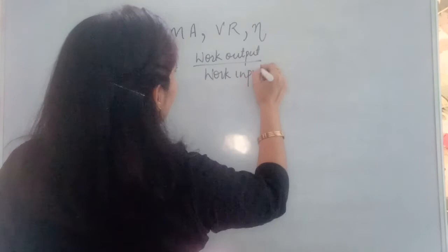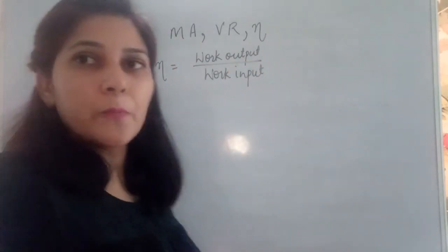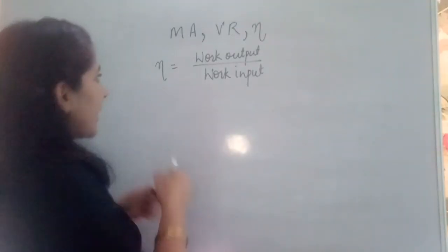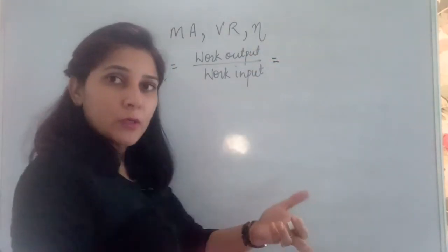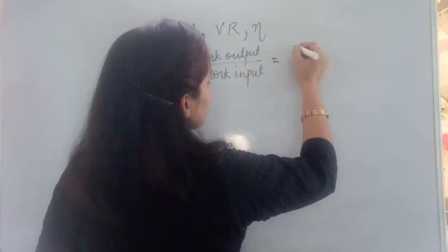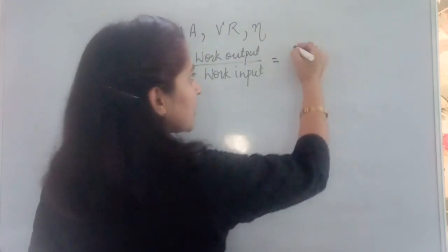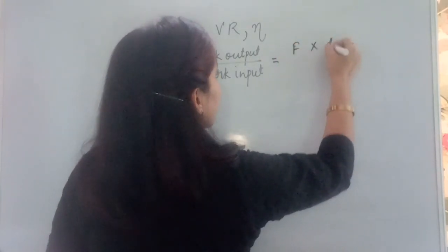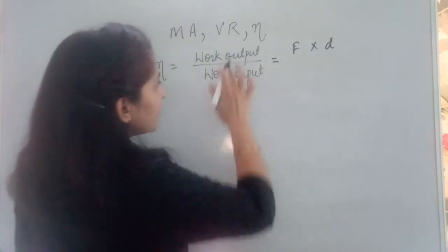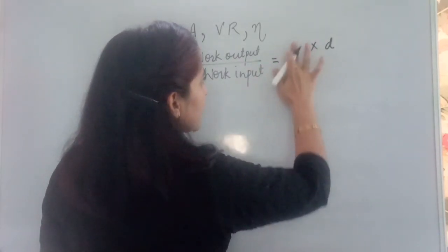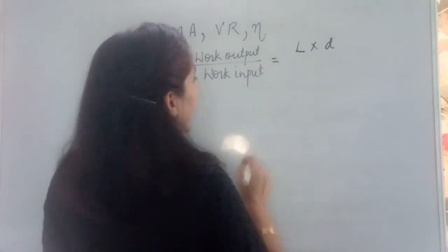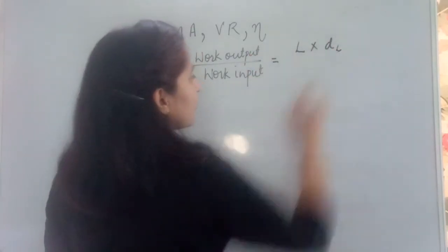Now, what is the formula for work output and work input? Work output is what? This is output, work done on load. That means there is displacement and force. Work done is what? Force into displacement. Which force we are talking about? Work done on load, means we are talking about load. So the force which we are talking about here is load, and we are talking about displacement of load here.